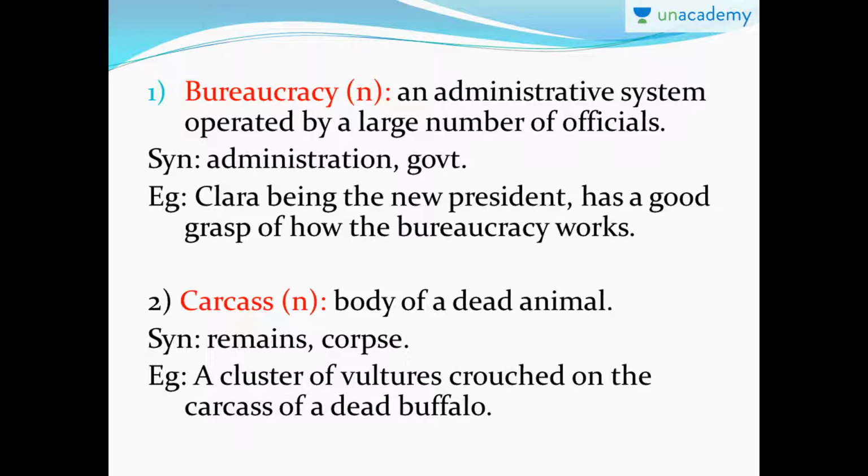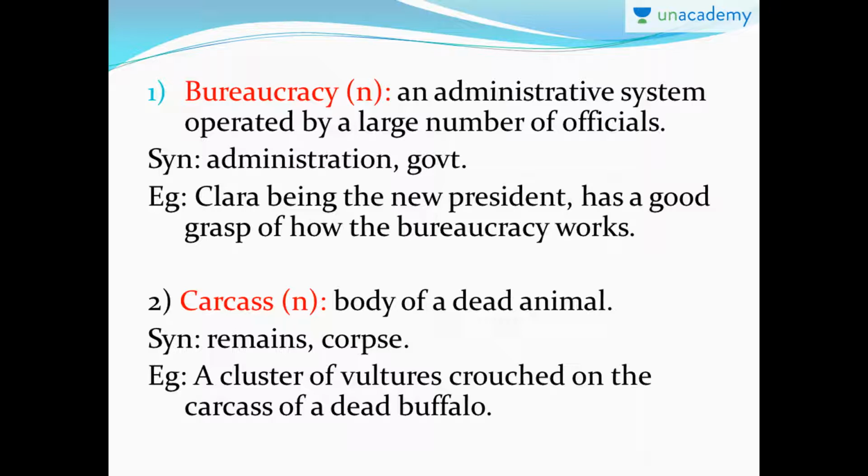The first word is bureaucracy. Bureaucracy. Okay, so it's a noun that means an administrative system operated by a large number of officials. So this is something to do with a government office, you can say. So this is basically a government office. So bureaucracy is an administrative system operated by a large number of officials. Synonyms are administration, government. Okay, mostly we call the government offices as bureaucracies, and the people, the government officials, are